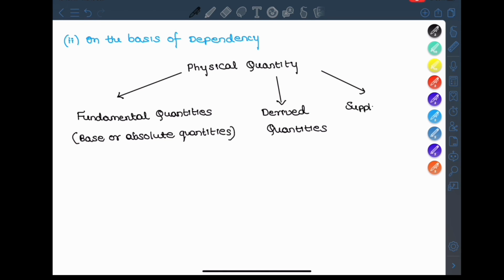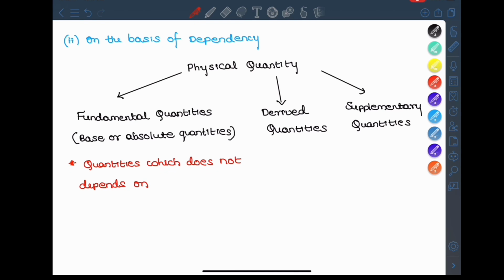Now, what are fundamental quantities? Fundamental quantities do not depend on other quantities for their complete definition. For example, there are 7 fundamental quantities actually: length, mass, time. These quantities are independent of other physical quantities. That's why they are called base quantities.